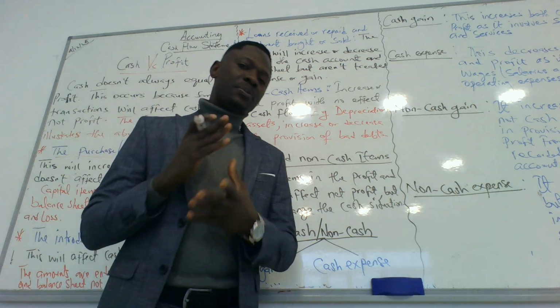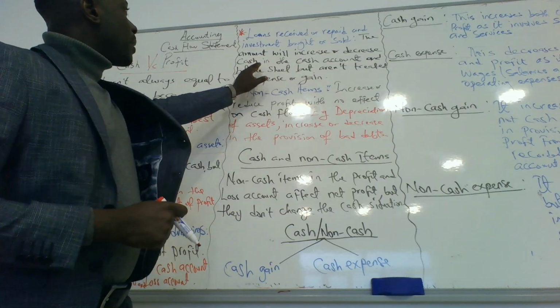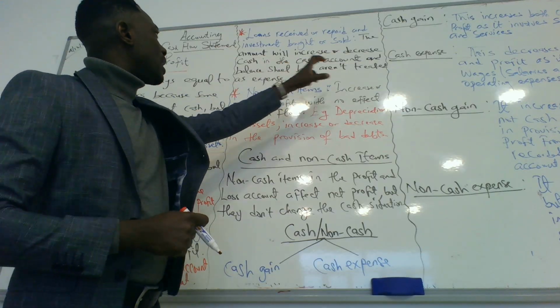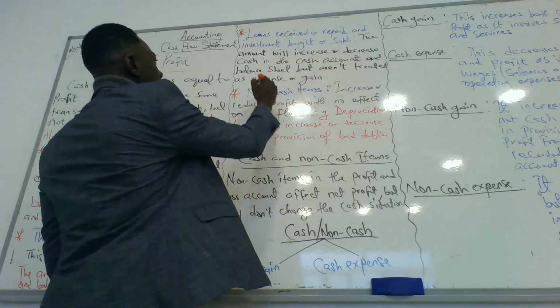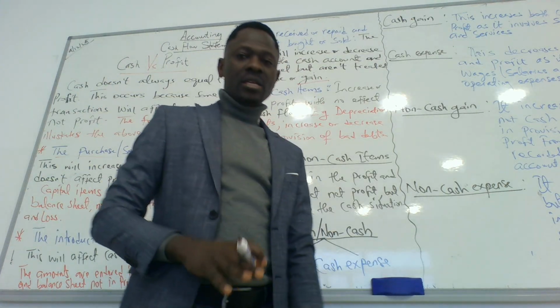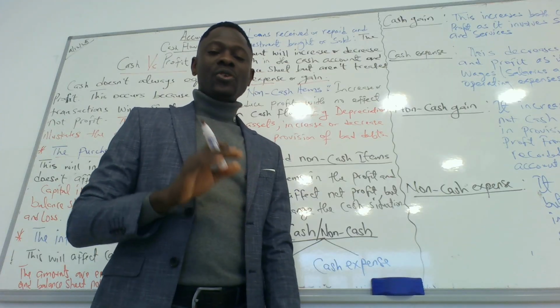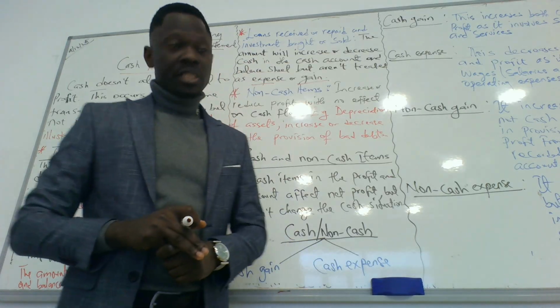So the amount will increase or decrease cash in the cash account and the balance sheet, but is not treated as an expense or gain.